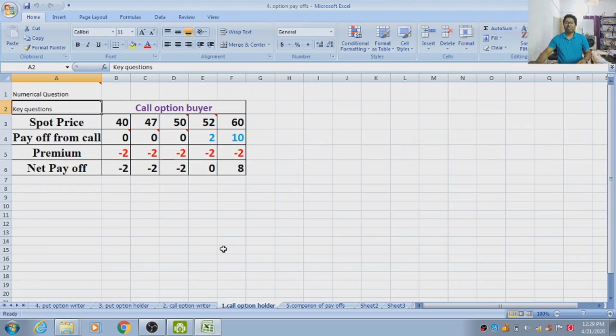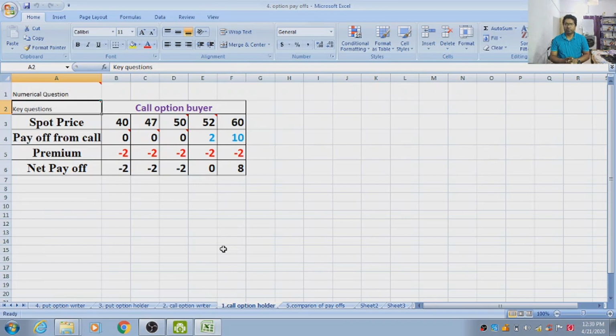In this video lecture, we will discuss the payoff from options. In the last video, we discussed the concept of option contracts and types of option contracts. Before watching this video, you should know about the concept of options and the types of options. After watching that video, come to this part.